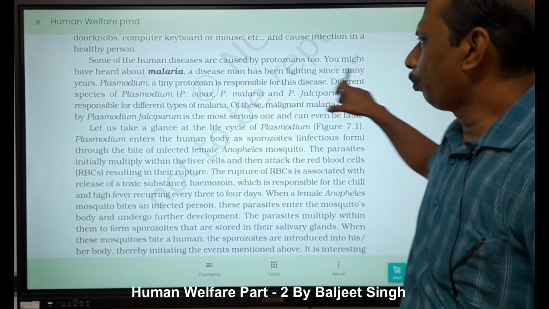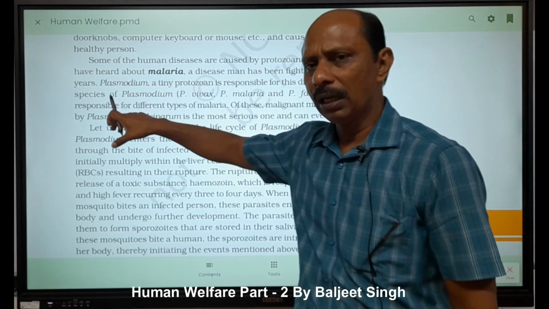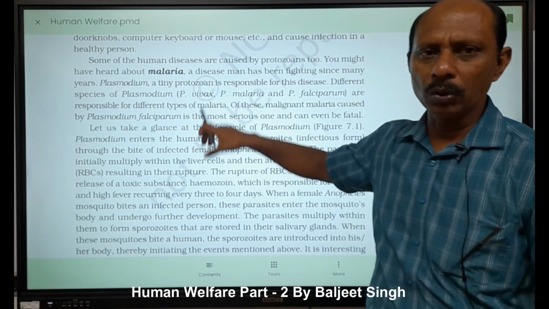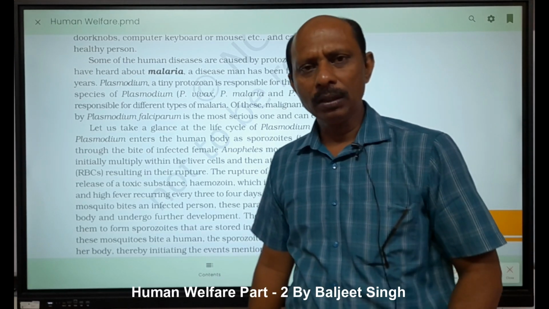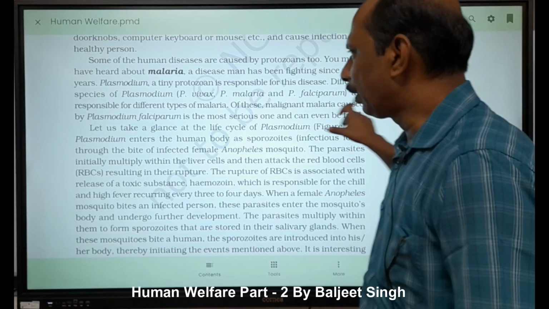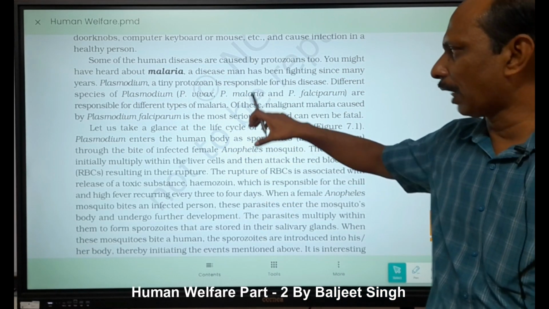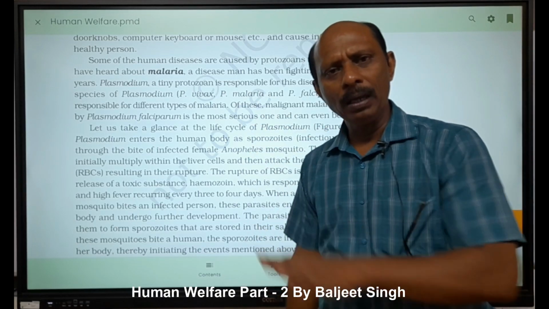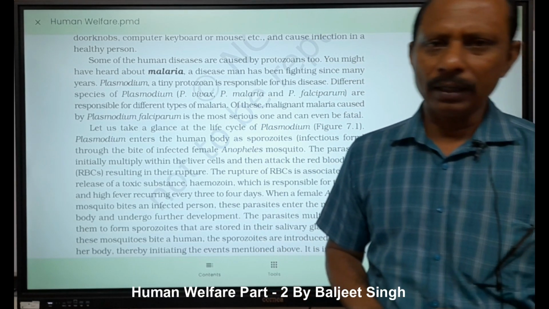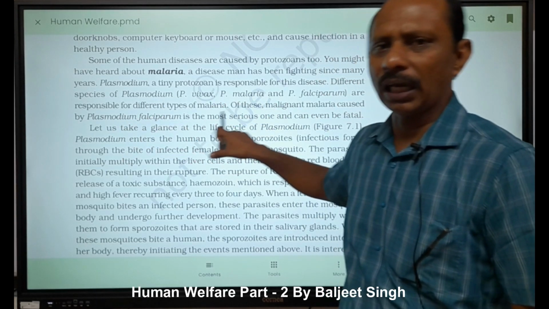You might have heard of a disease man has been fighting since many years. Plasmodium, a teeny protozoan which has no locomotory organs, is responsible for this disease. Different species of Plasmodium, as for example Plasmodium vivax, Plasmodium malariae, Plasmodium falciparum, Plasmodium ovale, are responsible for different types of malaria.